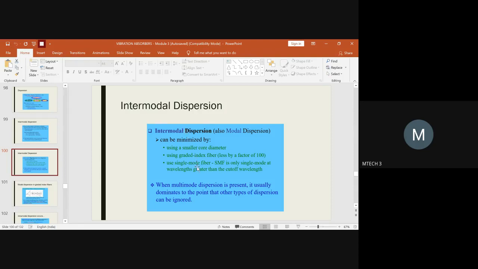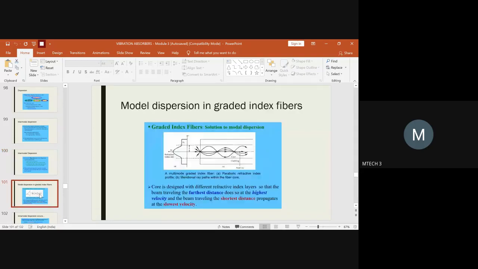We are focusing on both multimode and single mode here because intermodal dispersion shows categories for both aspects. If you have multimode dispersion, it dominates some points in terms of the dispersion phenomena, but it can be ignored.